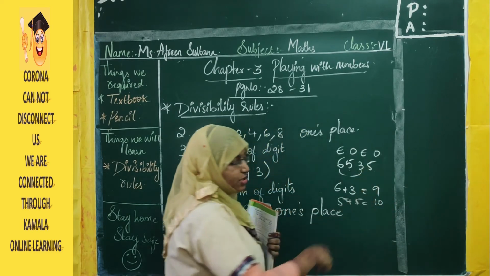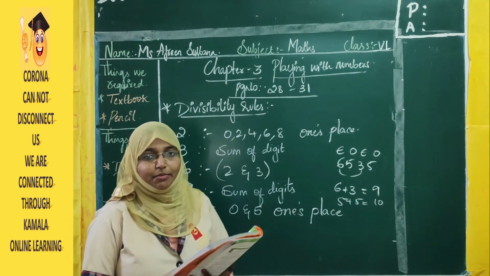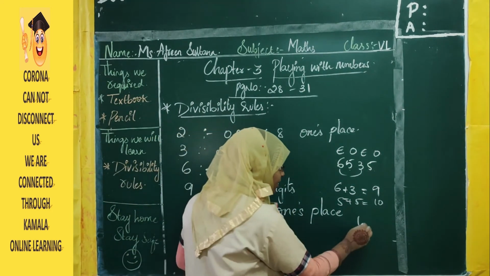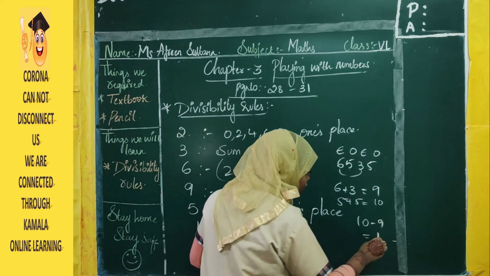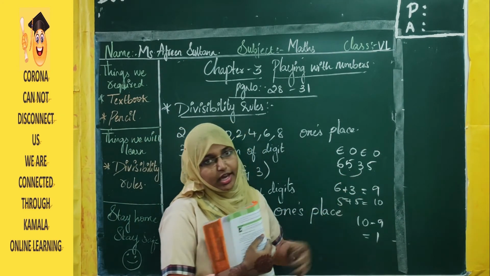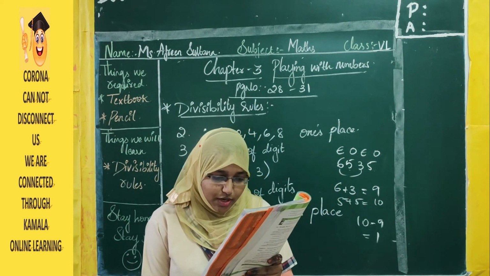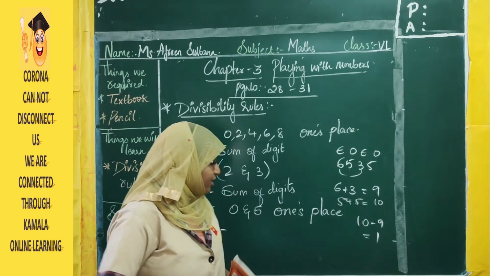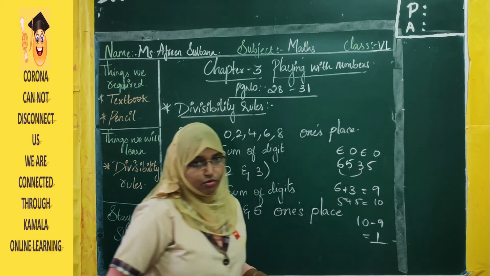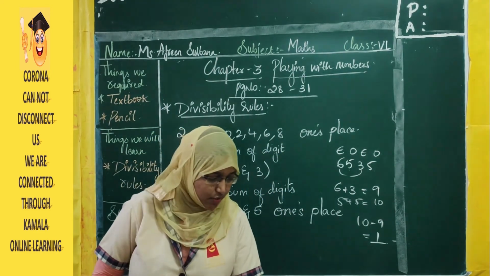Now we will subtract these two numbers, the difference of the two sums. 10 minus 9 is 1. But we should get the difference as 0 or a multiple of 11, so this whole number is not divisible by 11. See, the difference is 1. Is 1 divisible by 11? Can we divide 1 by 11? No. So the whole number is not divisible by 11. So let us see what are the rules.